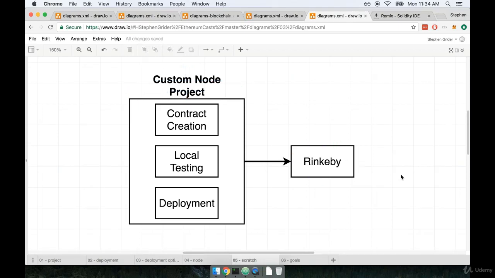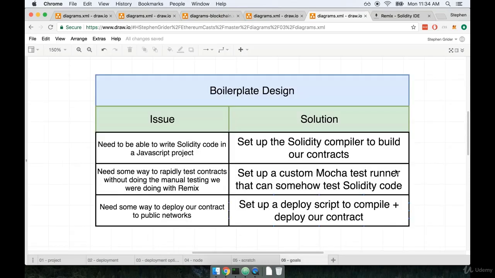This custom project is going to have a couple of big issues that we're going to have to tackle tied to it. So I've laid out some of the big issues and possible solutions for each of them. The first thing that we need to be able to do inside of our boilerplate project is to make sure that you and I can actually write some Solidity code that can then be accessed in some fashion from the JavaScript side of our project.